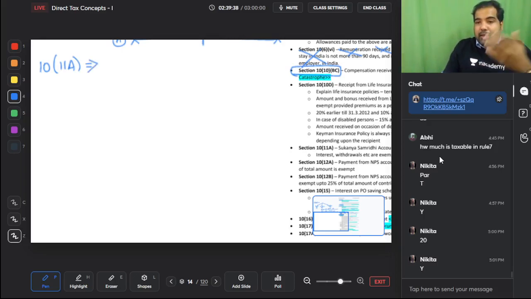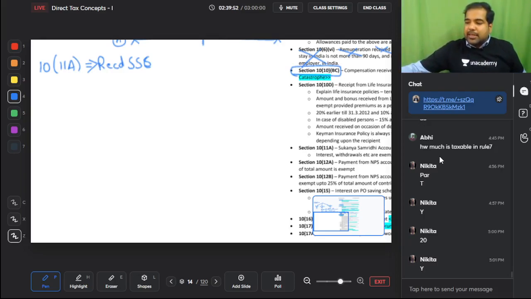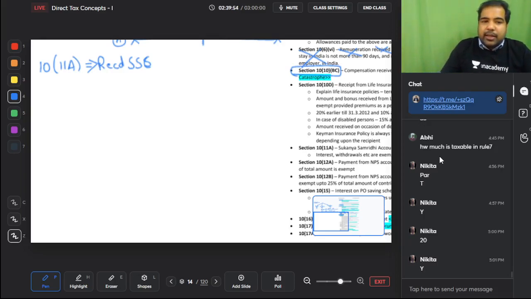10(11A) is for the amount that is received from the Sukanya Samriddhi scheme, not for paying into that scheme, guys. When you pay, it's a deduction under 80C, but this is receiving from the Sukanya Samriddhi. When you receive from Sukanya Samriddhi, it is exempt under 10(11A). How do you remember? 11 rupees in an envelope which you put in the Sukanya Samriddhi account.